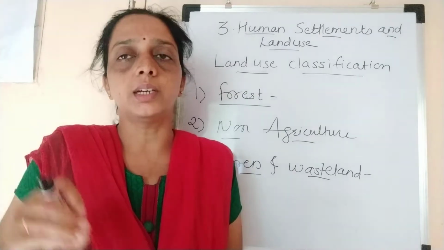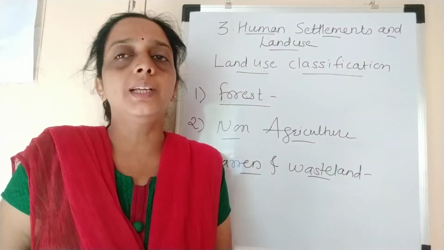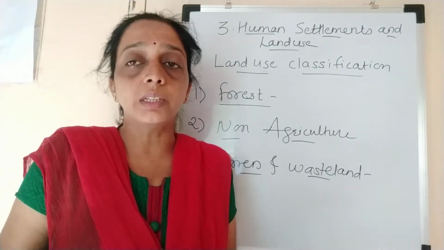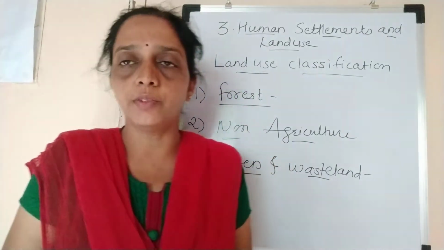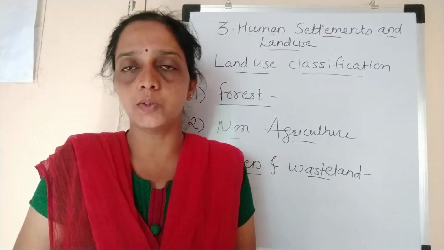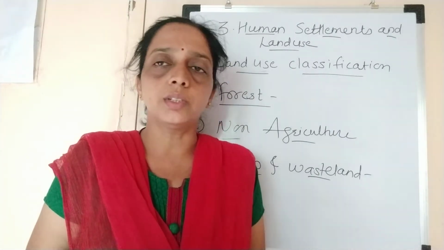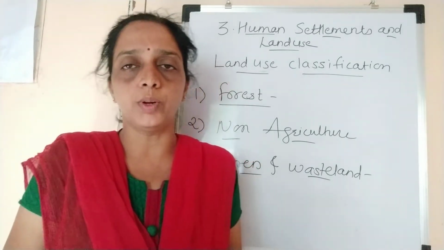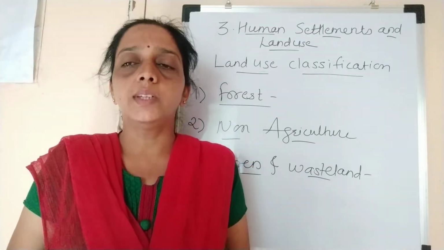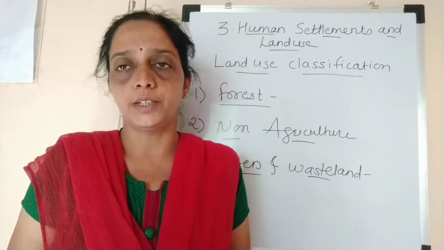These areas are the deserts, the hill slopes, the ravines. These are the areas where we don't see population, we don't see settlements, we don't see any kind of development, industries, schools, or any kind of facilities, because these regions are not useful for settlements. That is why these areas are called barren or waste land.